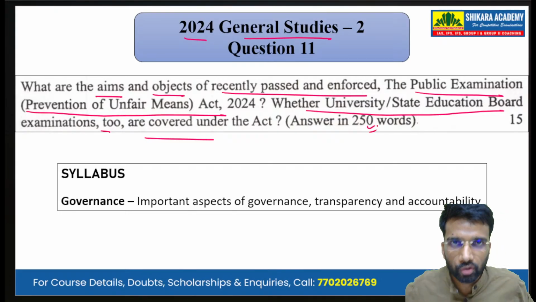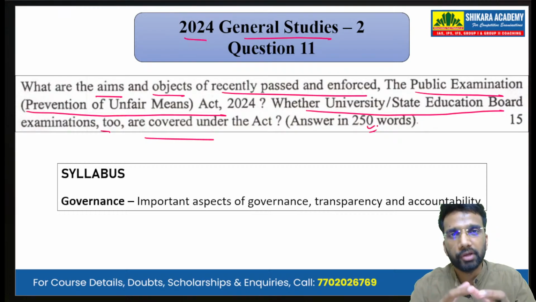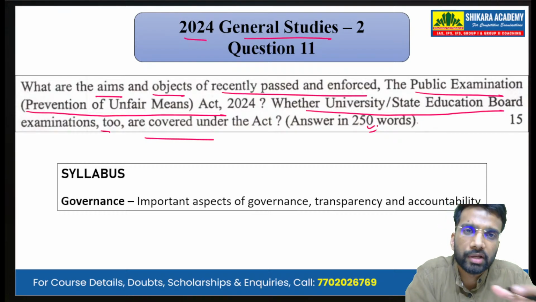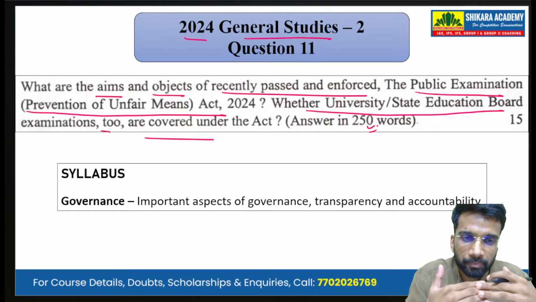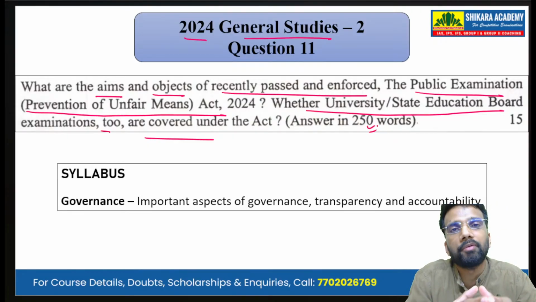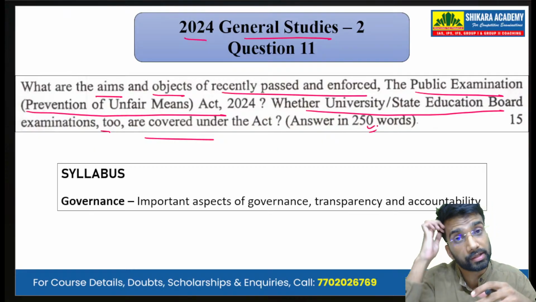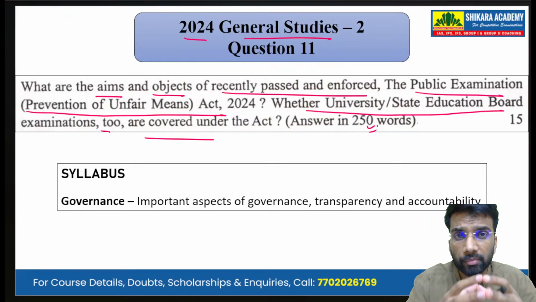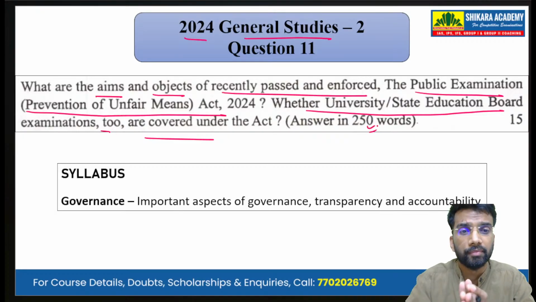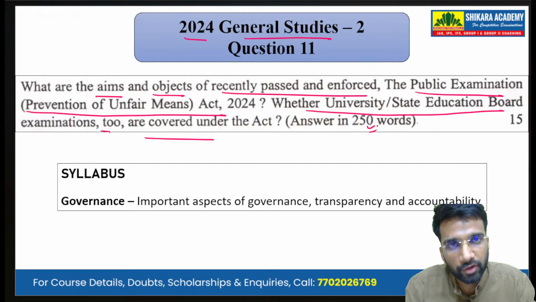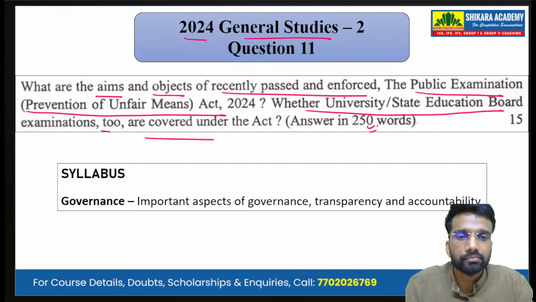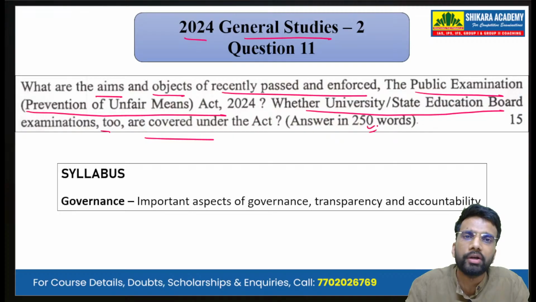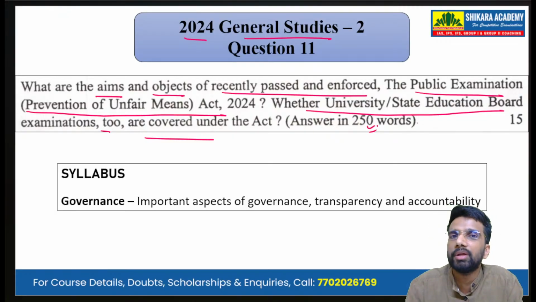So this particular question was solely based on the current affairs of the last year, because last year there were many cases of the leaking of question papers. The NEET UG paper was compromised, and many of the Public Service Commission examinations were also compromised. That is why the government came up with the Public Examination Prevention of Unfair Means Act of 2024. Now the question is asking about its important aims and objectives, and whether the university and the state board examinations are under the purview of this Act or not.